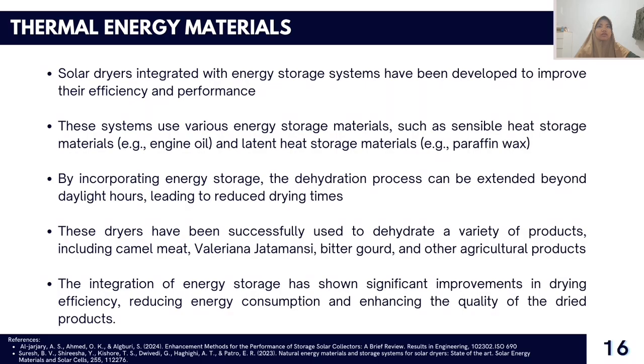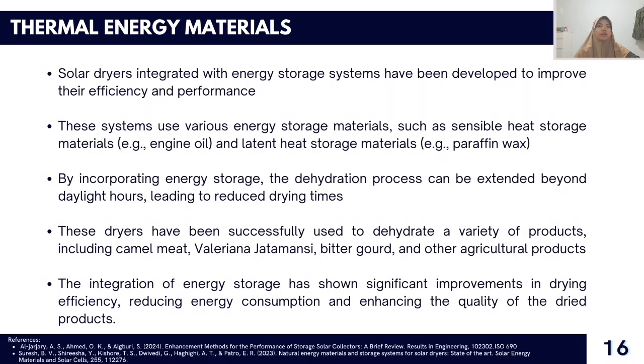For instance, a solar dryer with energy storage significantly reduced the dehydration time for Jatamansi food compared to open sun drying. Similarly, a solar dryer with a forced convection system and an absorbent bed improved the drying rate and efficiency for bitter gourd slices.